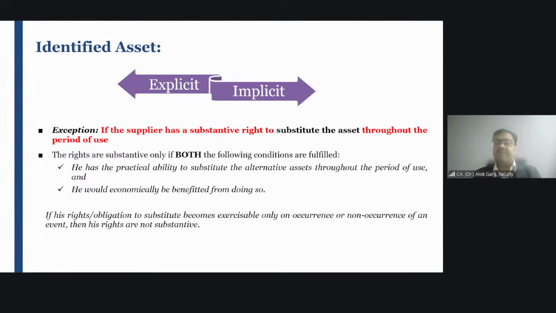Are you getting me? For example, there is a contract between the lessor and lessee. Okay. And this lease contract is for a vehicle, right? It's a vehicle lease. So what the lessor is doing, in the contract, the lessor says that the lessor will replace the car only when the car gets damaged or when the car requires a service or maintenance. So tell me, if the car requires a service or a maintenance, or the car has met with an accident and now the lessor is replacing the car, is there any benefit to the lessor out of it? Whether the lessor is earning anything?